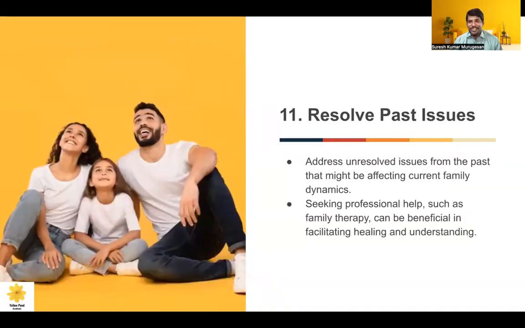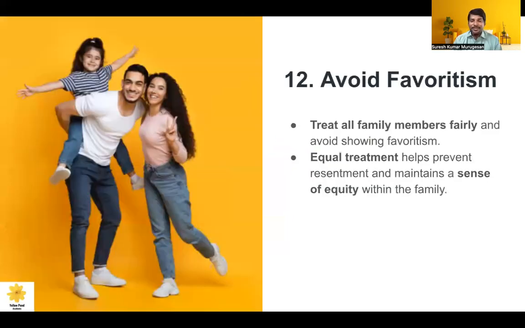If there are issues that were not addressed properly and happened a long time ago, they affect the present family dynamics also. So what we can do is address those past issues effectively. If you can't do that, we can get help from the elder members in the family. Even if they are not able to help, there are many professionals you can contact to address those issues.